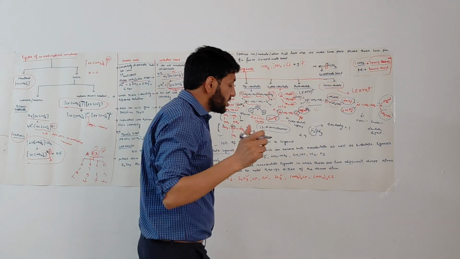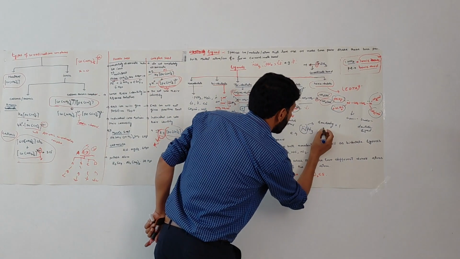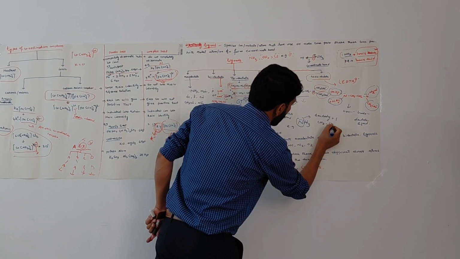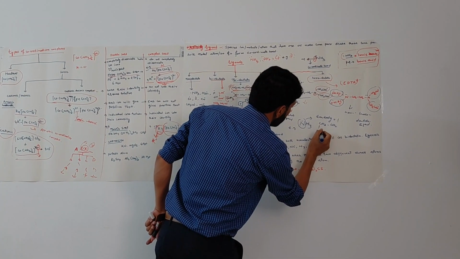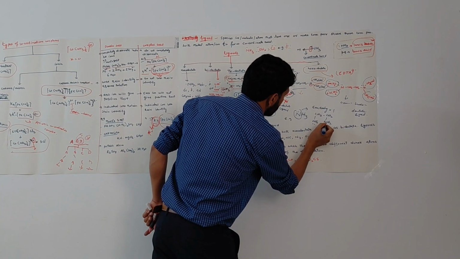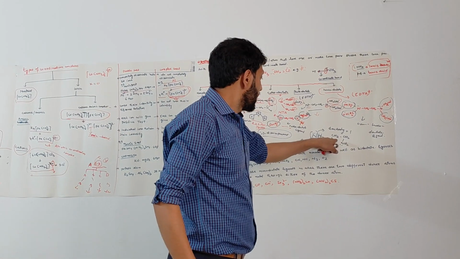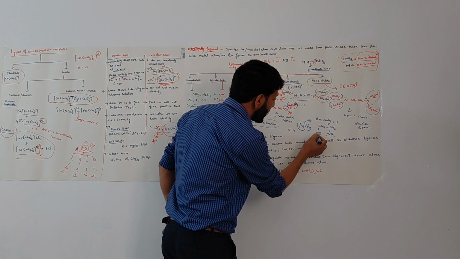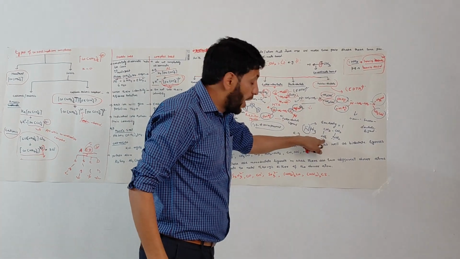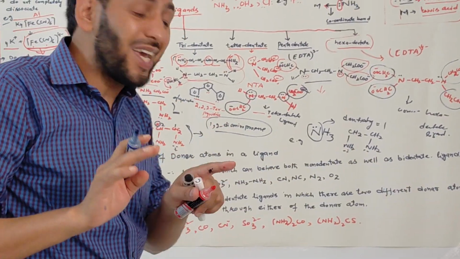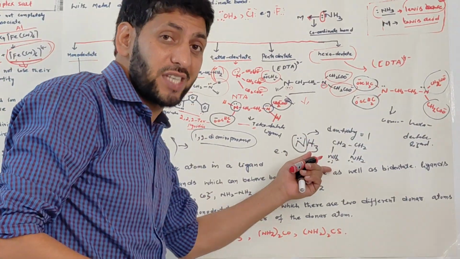We will take one more example. Ethane-1,2-diamine, NH2, NH2. This is another ligand. This ethane-1,2-diamine has 2 donor atoms. One amine nitrogen and the second is another amine nitrogen. We do not have to see whether the ligands are the same or different.